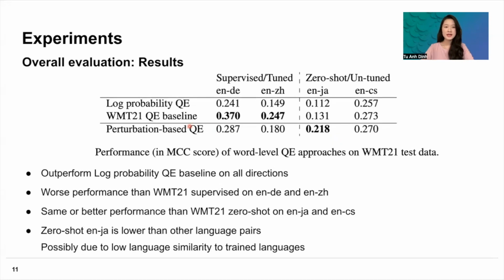Another observation is that for the supervised baseline, the zero-shot English to Japanese has a lot worse performance than the other language directions. We hypothesize that this is possibly due to the low language similarity between English to Japanese and the other language pairs in the training data. So this further indicates the data-dependent issues of the supervised quality estimation approaches.